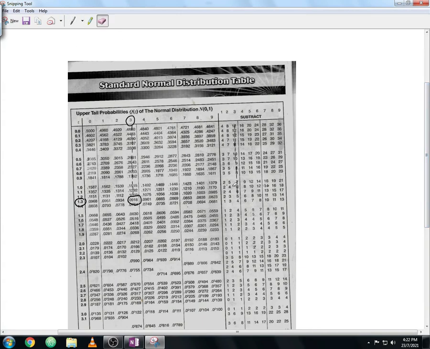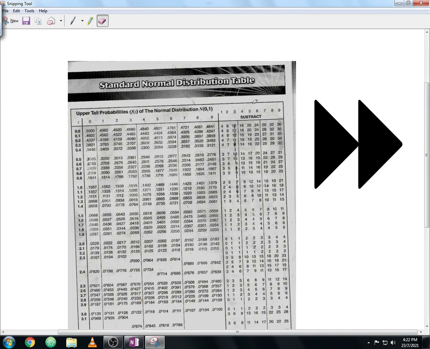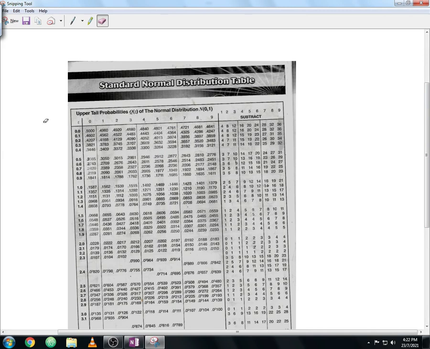Let me erase this. Please wait for a minute. So from within this table over here, try to look for the value which is closest to 0.2. Closest to 0.2, guys. As you hover over here, this is the value which is closest to 0.2. As you can see, this value is actually 0.2005. So you need to see which value of Z corresponds to 0.2005. In this case you can see it is actually 0.84.